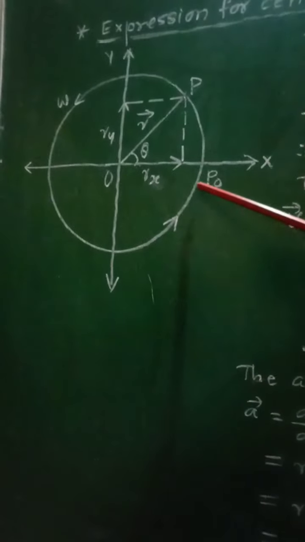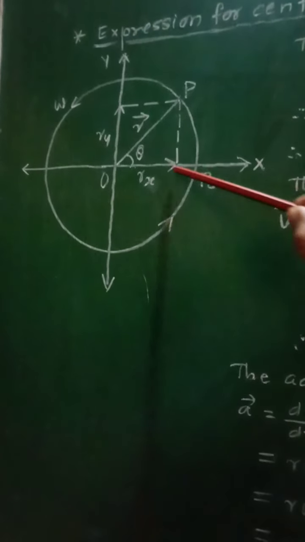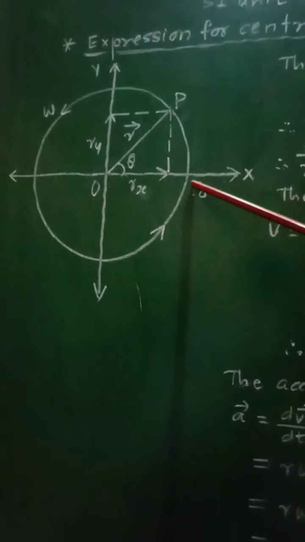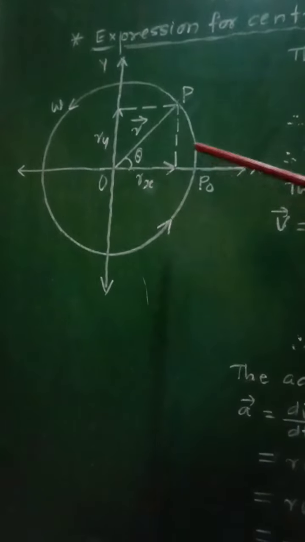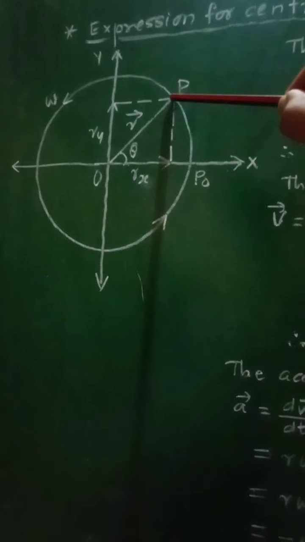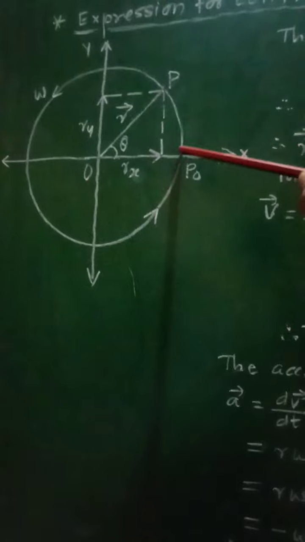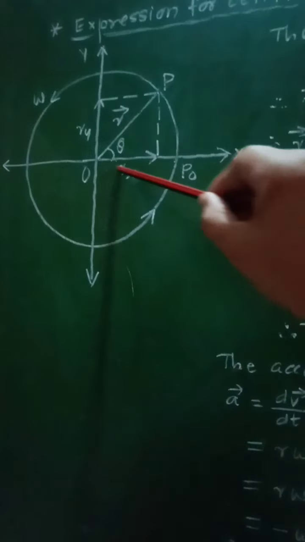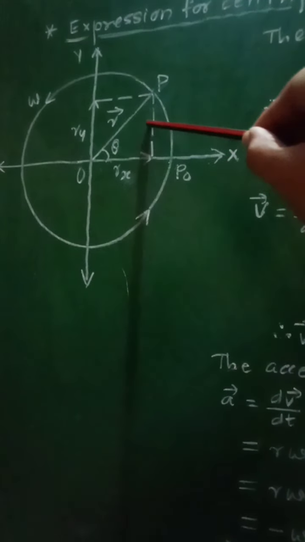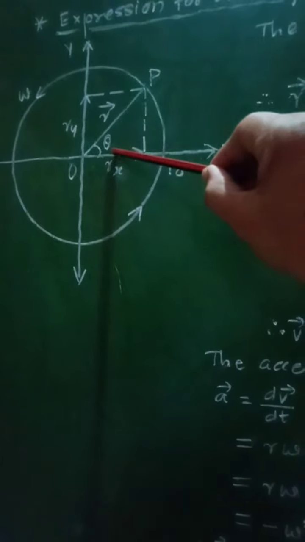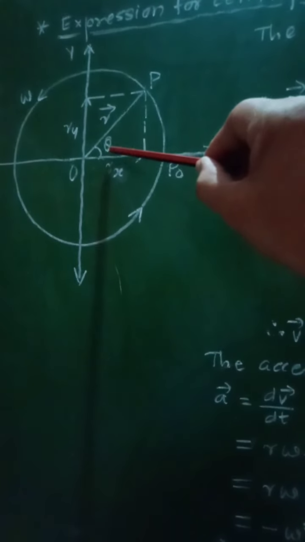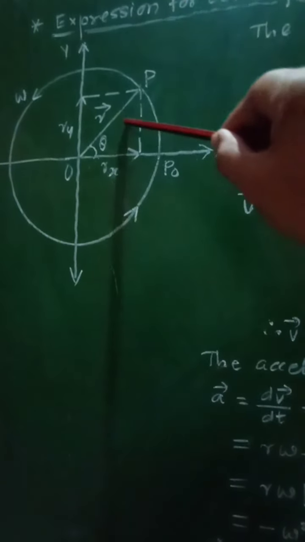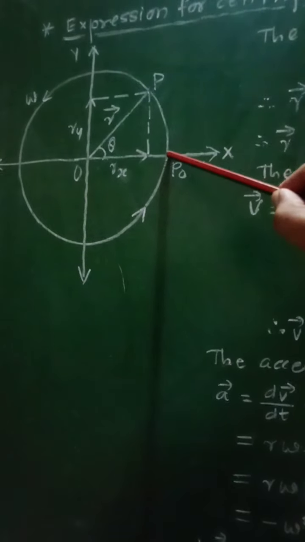Now suppose initially that the particle is at P0 along the horizontal, that is the x axis. So initially that particle is at P0. After some time t, it moves from P0 to P by covering this distance P0 to P. At that time, the initial radius vector along OP0 will now shift towards OP, and therefore angle theta equal to omega t. Angle theta equal to omega t will be described by this radius vector in time t.